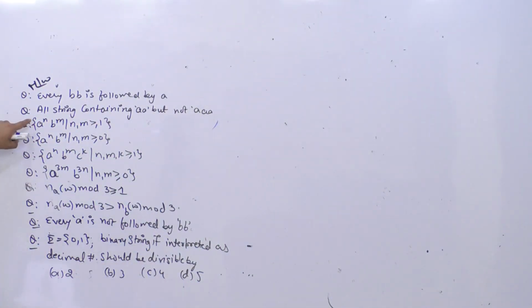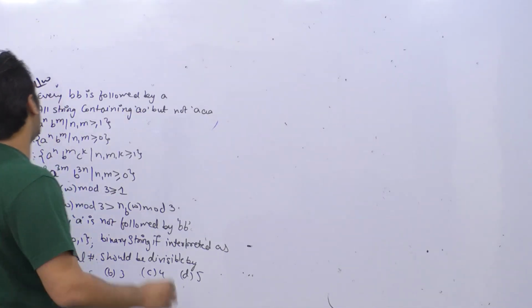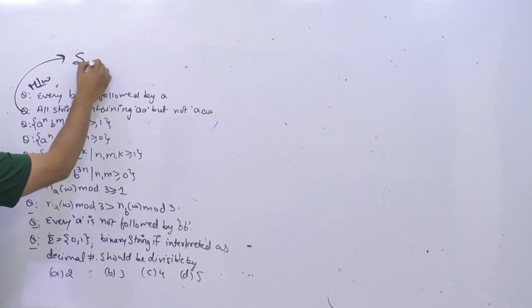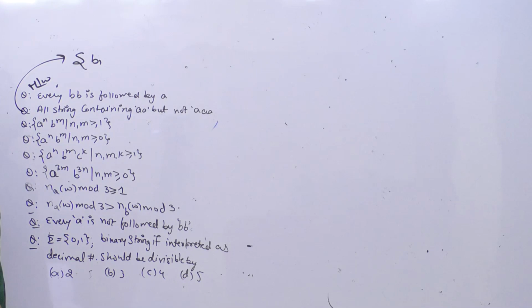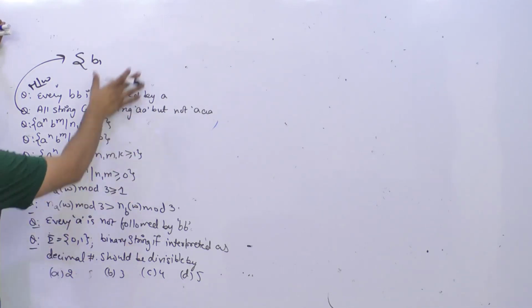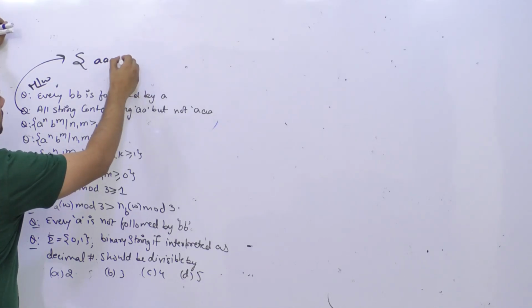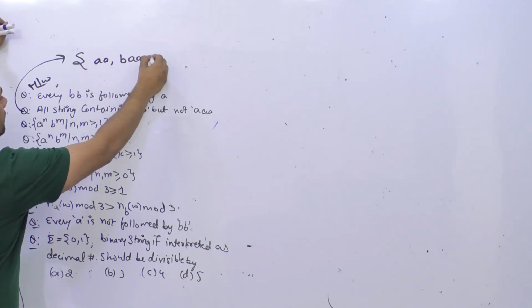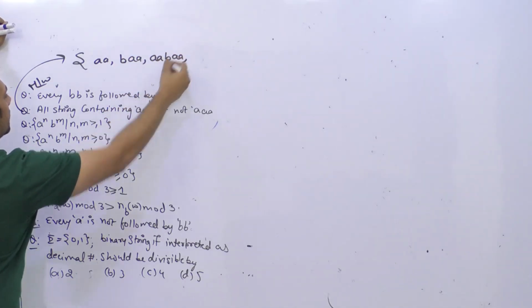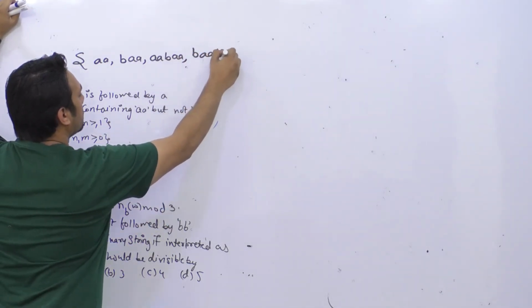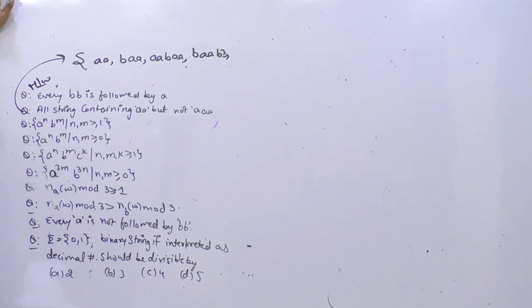Let me take the next problem. They are saying all the strings containing double A but not triple A. That means if you look at this problem here, this is very interesting. Why? Because we can have a string which is a single B. Okay, I mean we can have a string which is double A. We can have BAA, we can have double A, B double A, we can have B double A, BB. I mean we are not putting any restrictions on the number of B's.